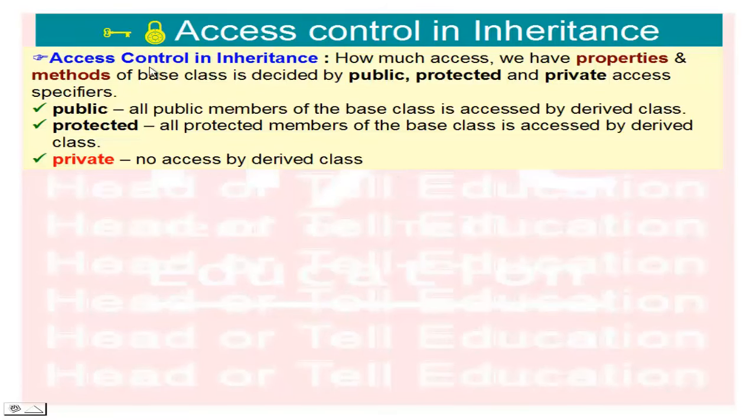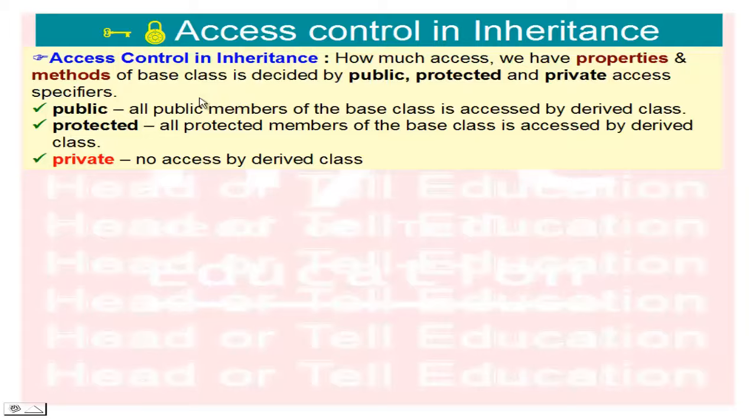First we check access control in inheritance. What is access control and how can we control the access? In inheritance, how much access we have to properties and methods of the base class is decided by the public, protected and private access specifiers.